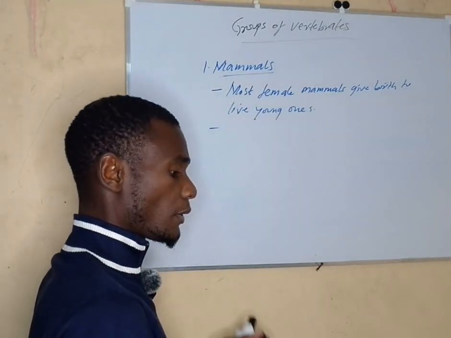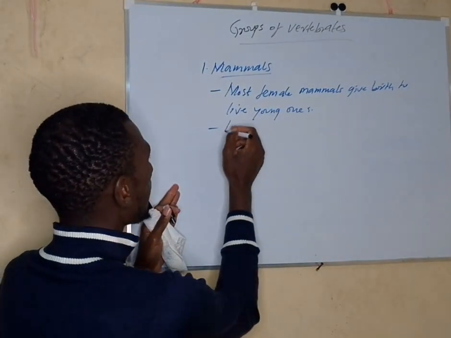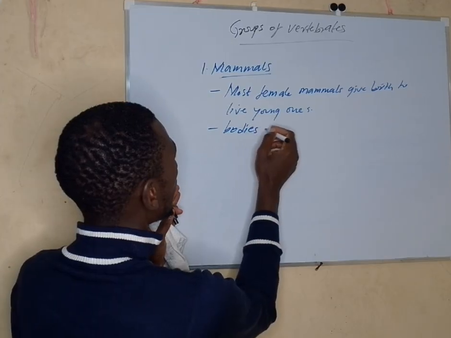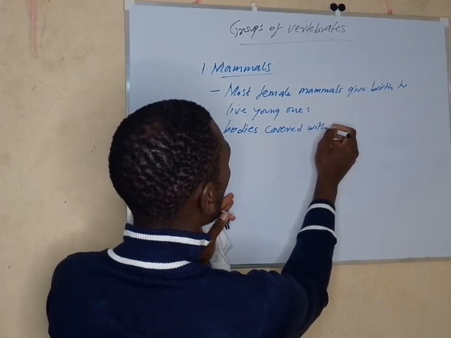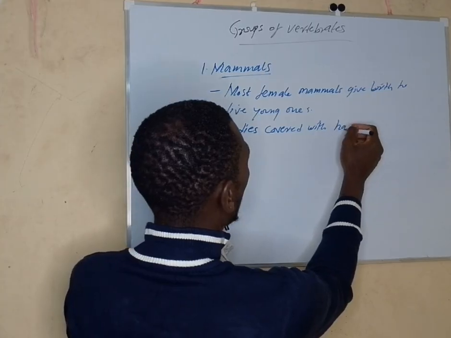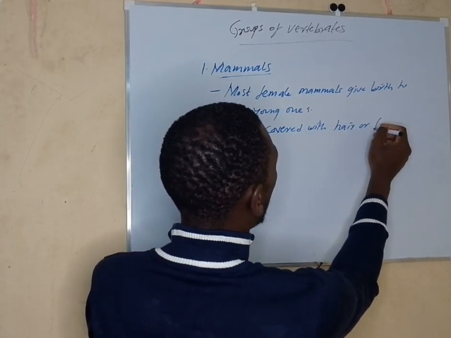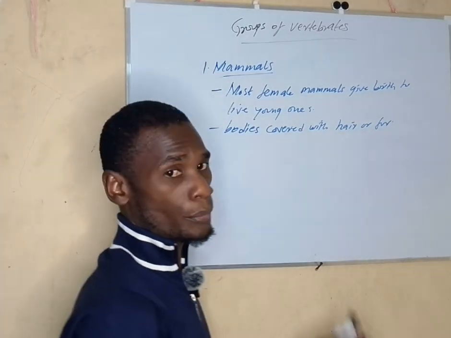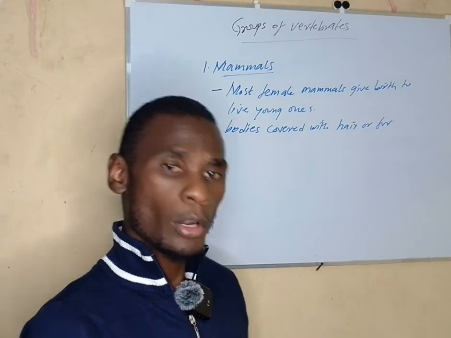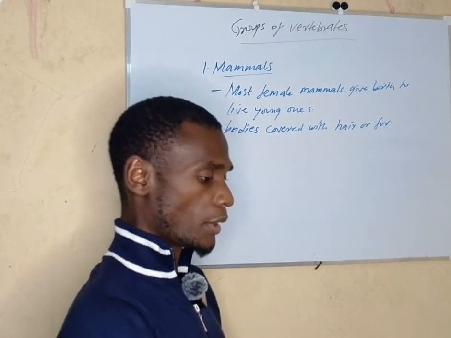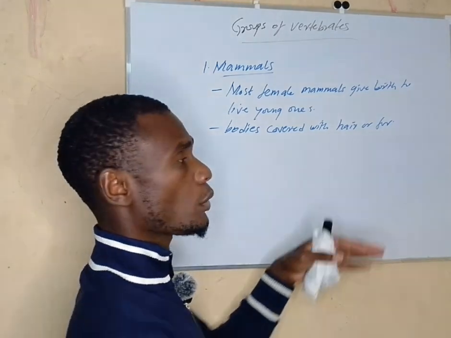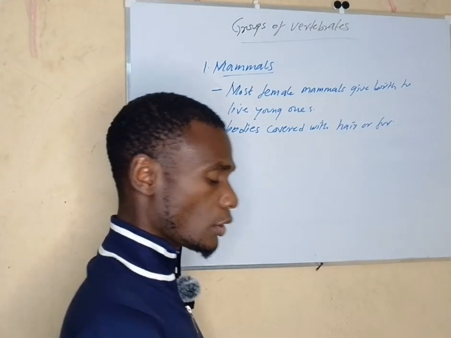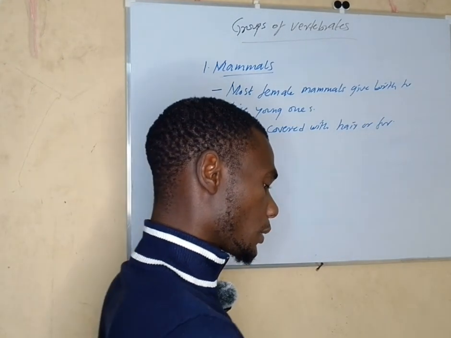Number two, their bodies are covered with either hair or fur. If you look at the body of all mammals, including human beings, what covers our body is either hair or fur. That is common to all mammals.